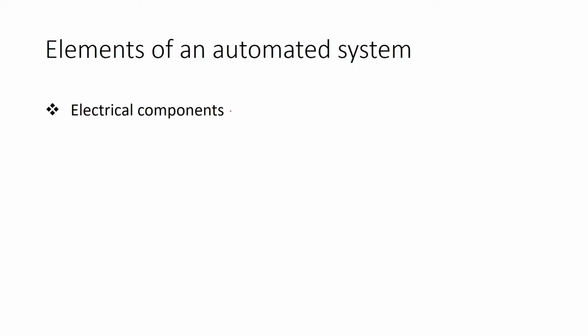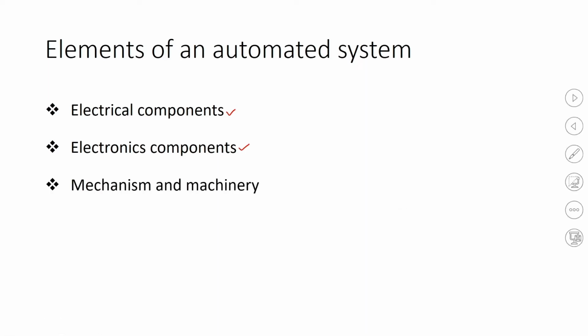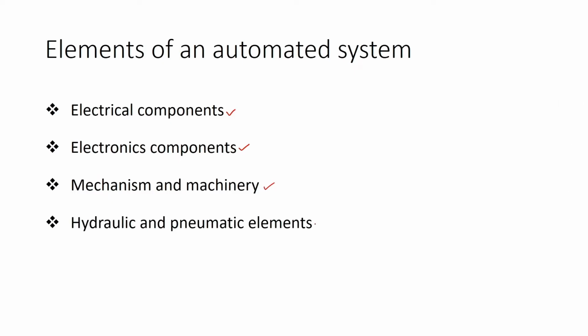These components are electrical components, electronics components, mechanisms and machinery, that are the mechanical components, hydraulics and pneumatic elements, and the computer programming, that is the software elements.